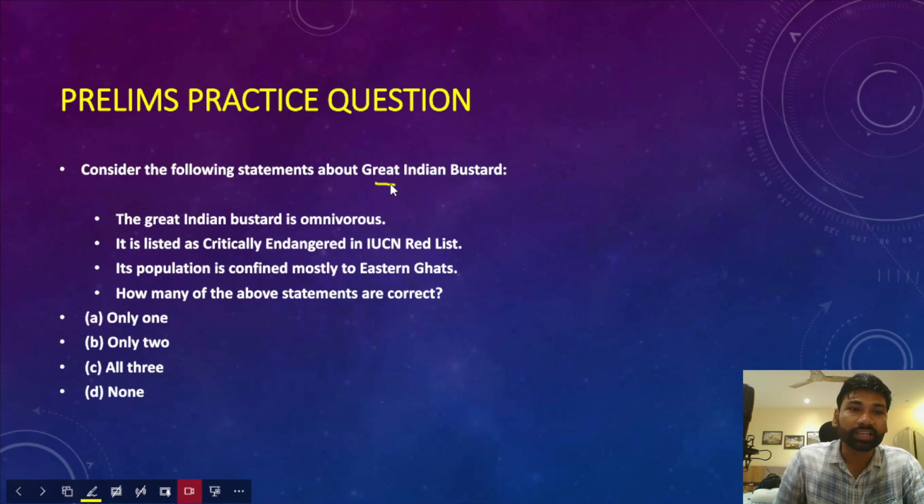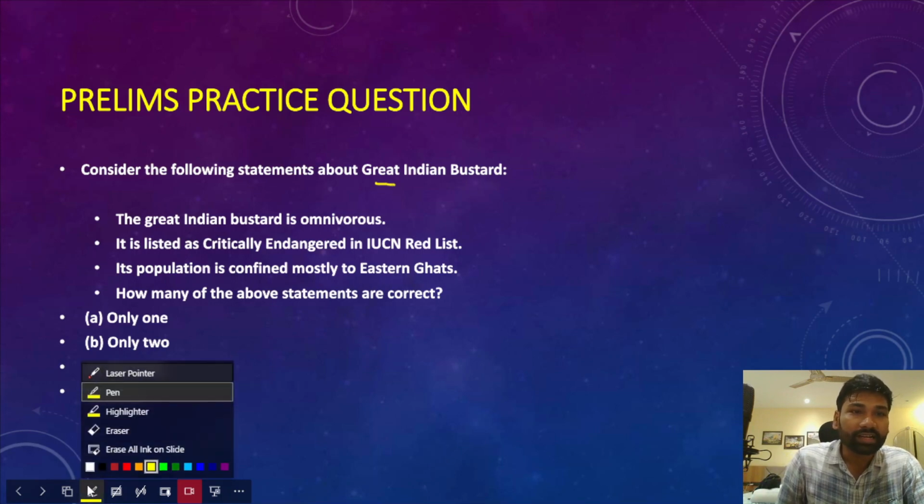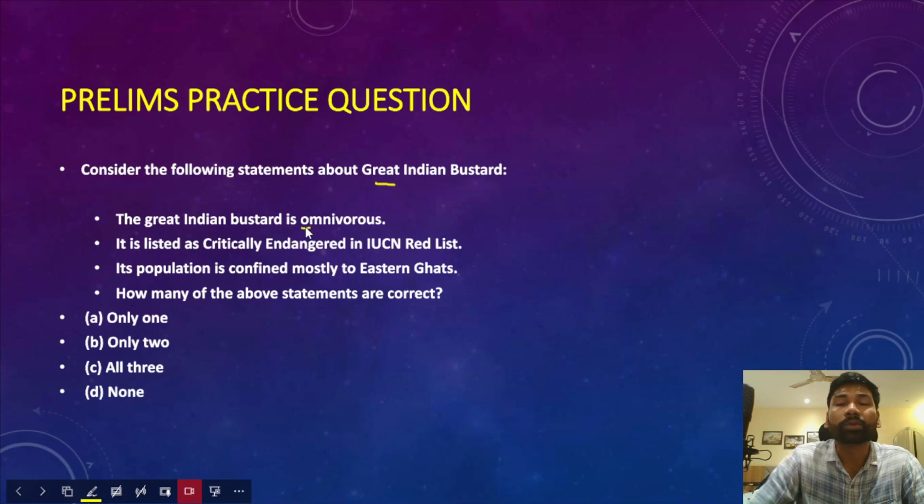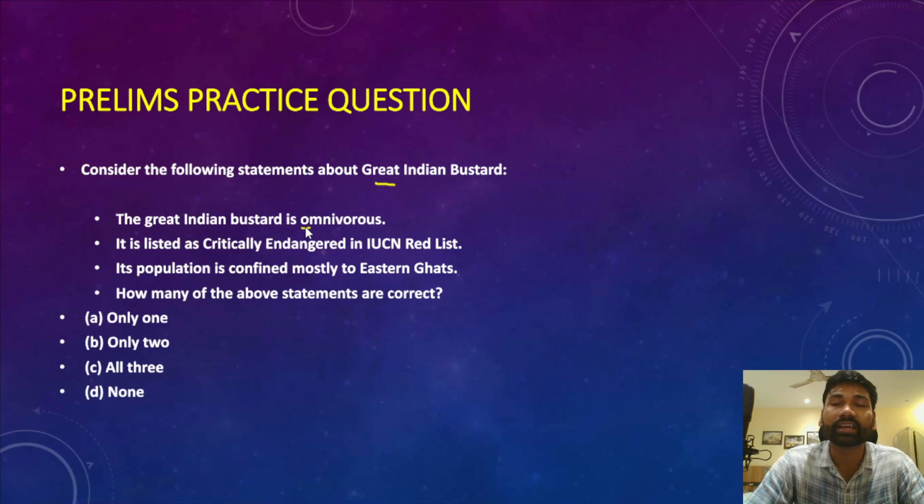The first statement says the great Indian bustard is an omnivorous species. Second statement, it is listed as a critically endangered species in the IUCN Red List. And third statement, its population is confined to mostly the Eastern Ghats. Please understand, the great Indian bustard population is not confined to the Eastern Ghats. Rather, the population of the great Indian bustard is confined to the arid and semi-arid regions of Gujarat and Rajasthan. So, the third statement is clearly incorrect.